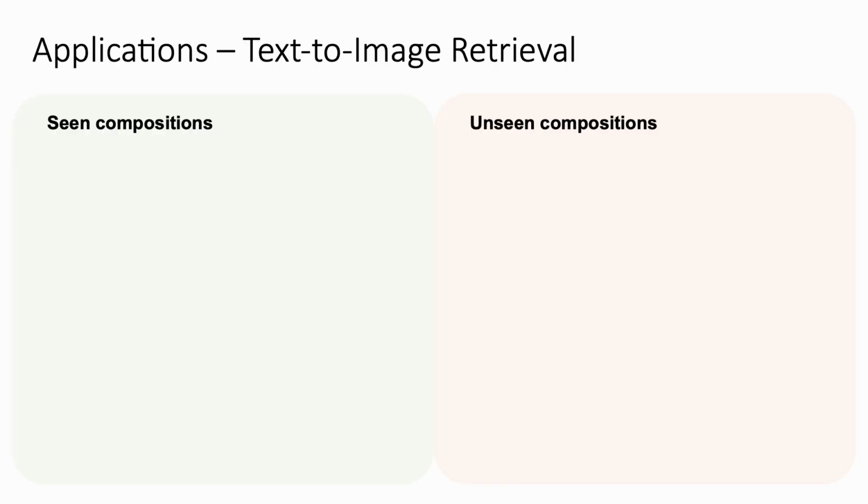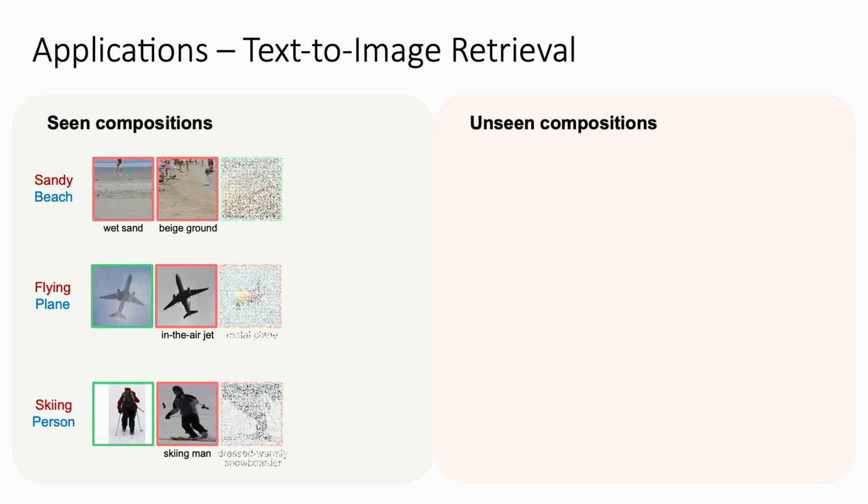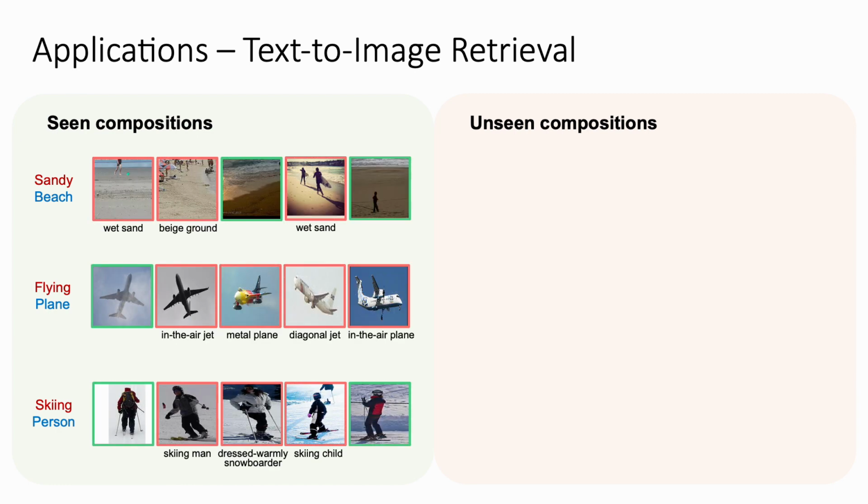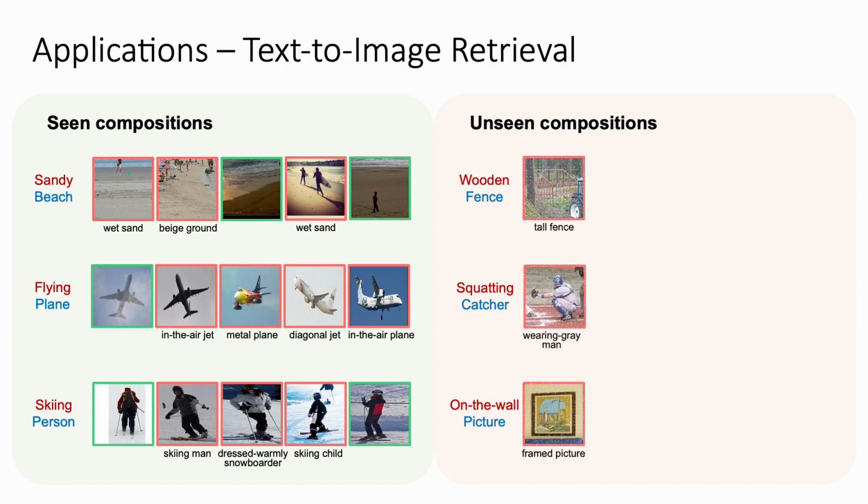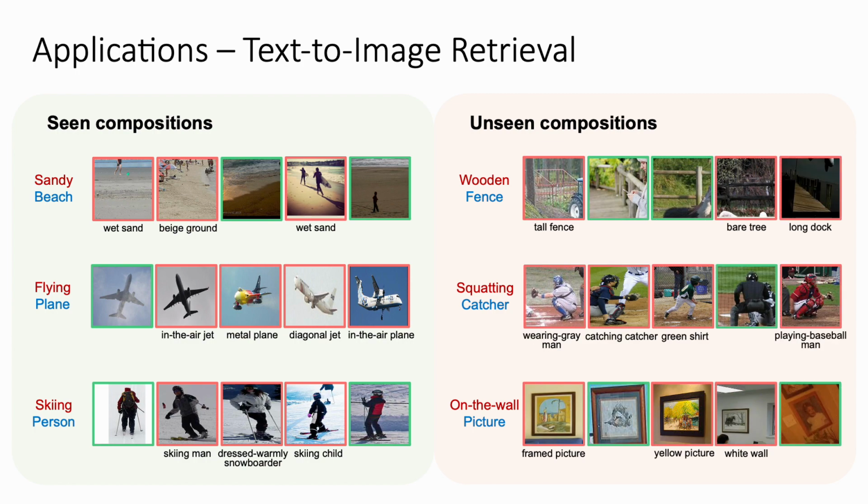Our model can be used for text-to-image retrieval. For example, given 3 texts of seen compositions, we can retrieve the top 5 nearest images. We can also retrieve the top 5 nearest images for texts of unseen compositions. In addition, our model is also applicable to image-to-text retrieval.